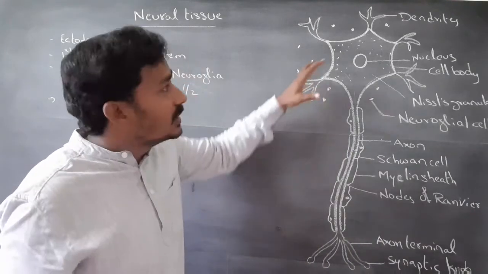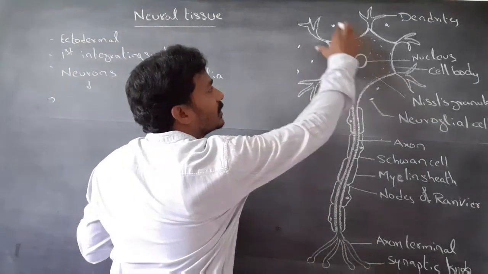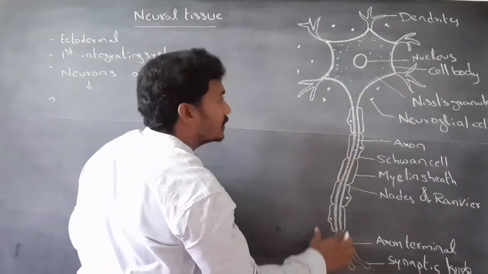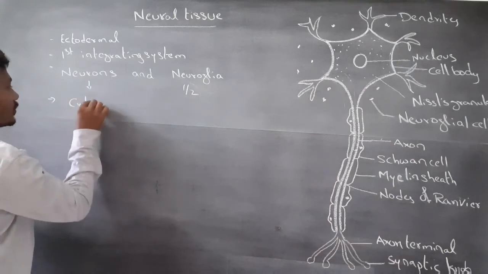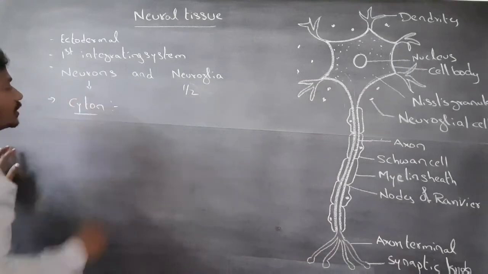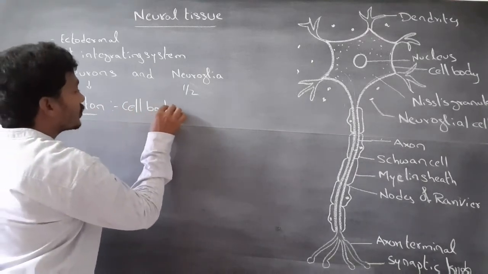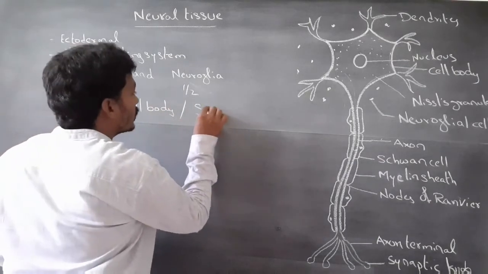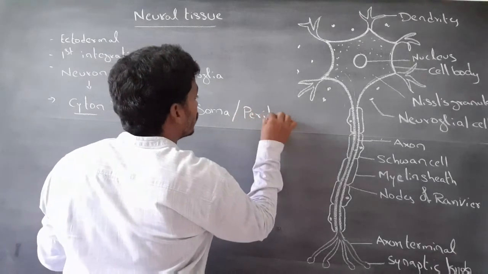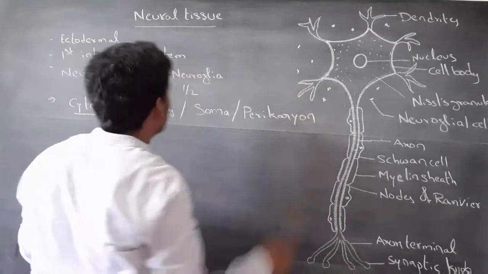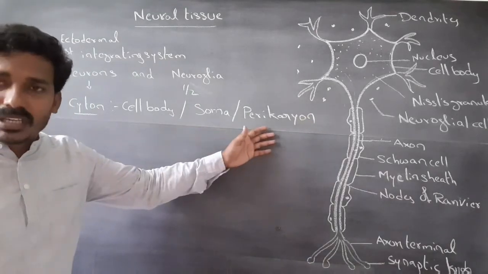Neuron consists of three parts: cyton, dendrites, axon. Cyton is the cell body, also called soma or perikaryon.